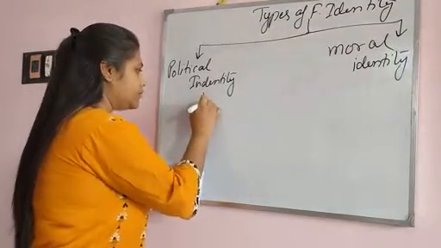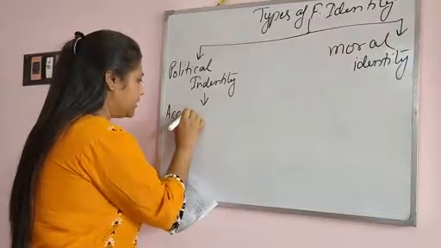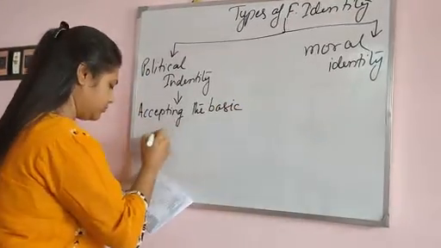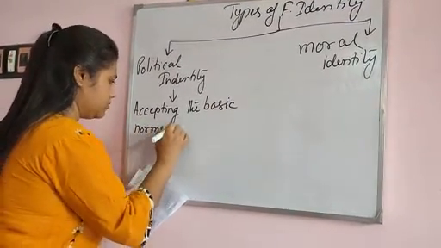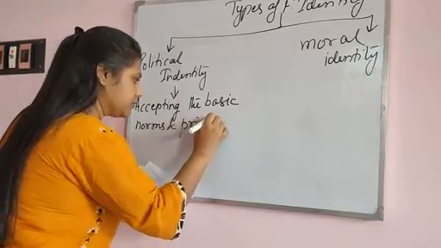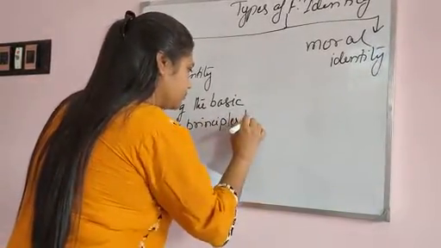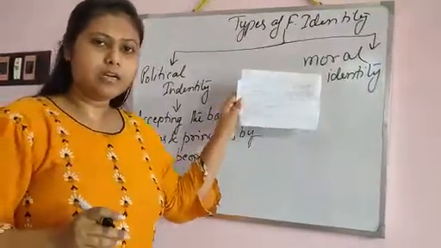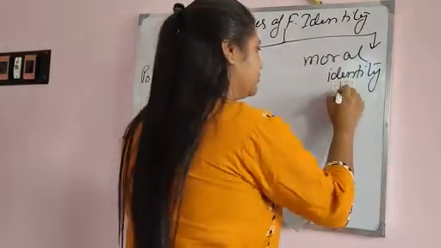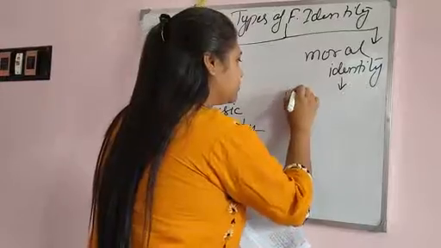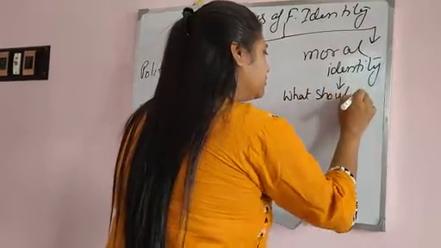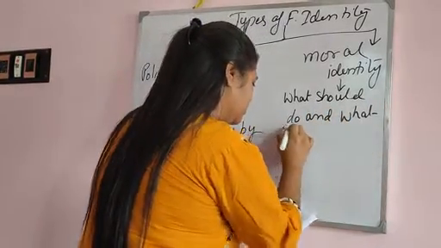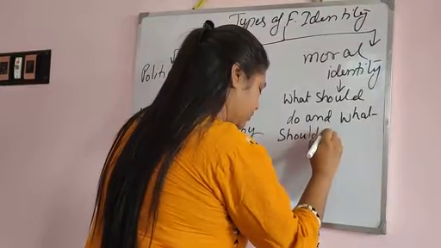So let's see what political identity is. The first is accepting the basic norms and principles by the people. Let us complete this writing, then I will explain to you. And moral one is what should we do and what should not.